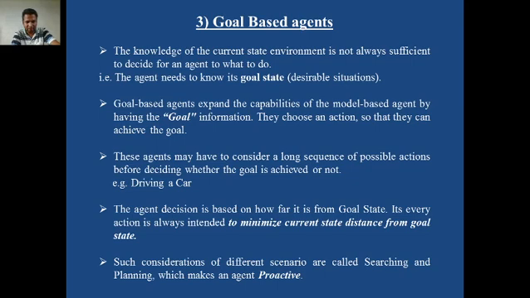Agent is a machine. Okay, it is an autonomous machine or intelligent machine. It can be human, it can be a program, it can be a robot, it can be a machine. The agent always tries to mimic the human being. Such considerations of different scenarios are called searching and planning. That means a goal based agent always deals with searching. They always search for some best solution, best route. It always plans something in order to achieve the goal, which makes such types of agent a proactive agent. They are proactive in nature.